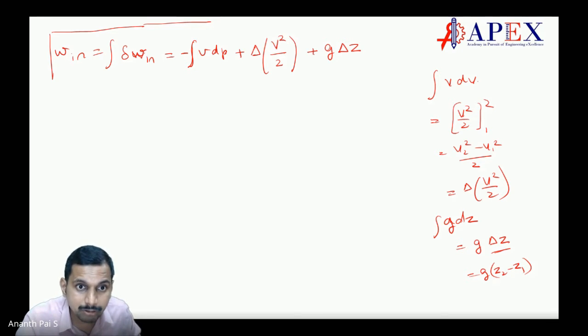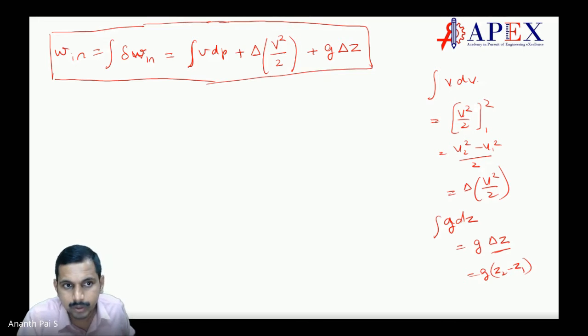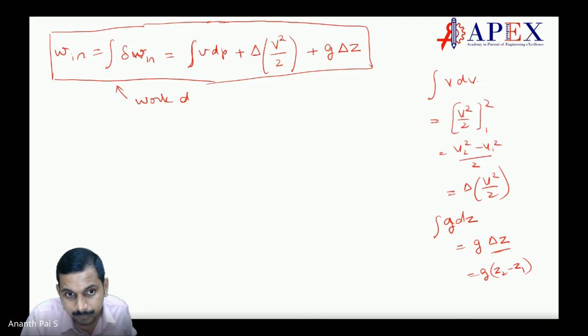It is W in. You have to write specifically the work which is done on the system. Very important. W in is work done on the system.